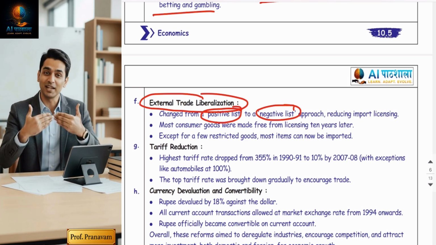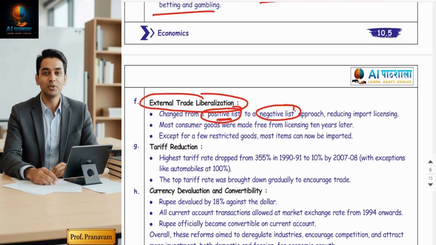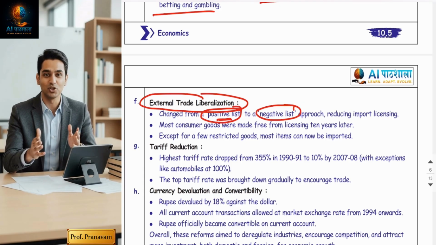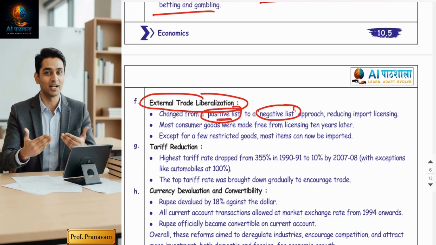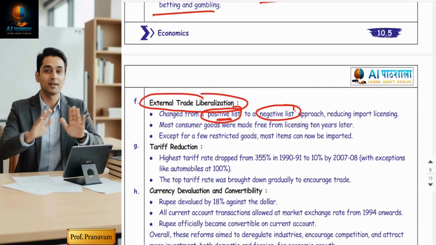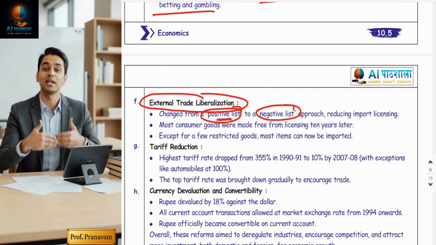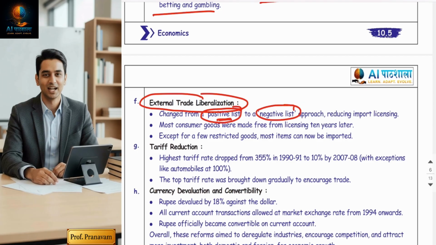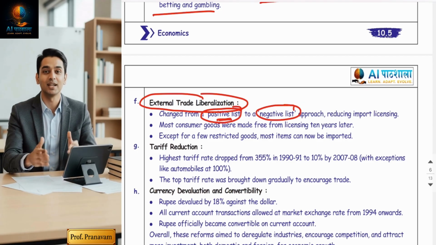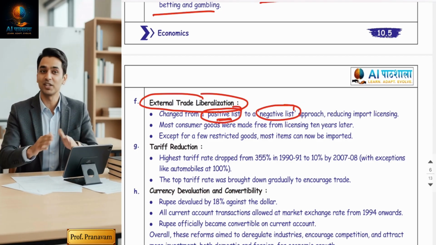Now, earlier the Indian government used to follow a positive list. Positive list means the Indian government made a list of products, and only those products could be imported in India. The majority of goods you could not import. That is called a positive list, which was a narrow policy, a narrow mindset. A positive list always indicates a narrow mindset of the government.